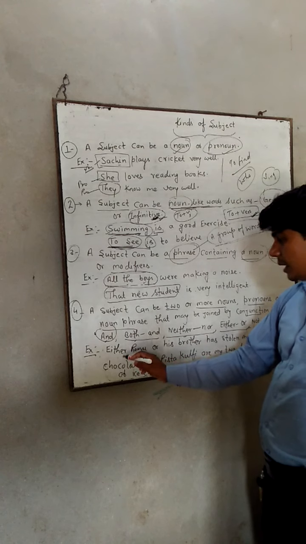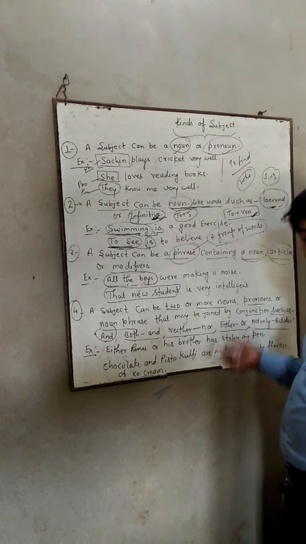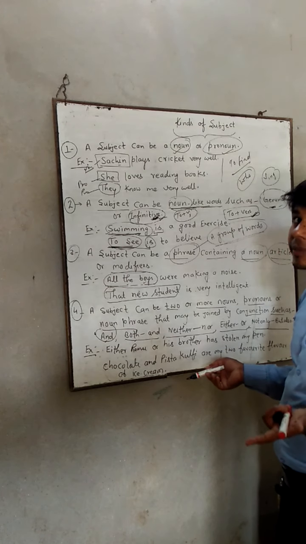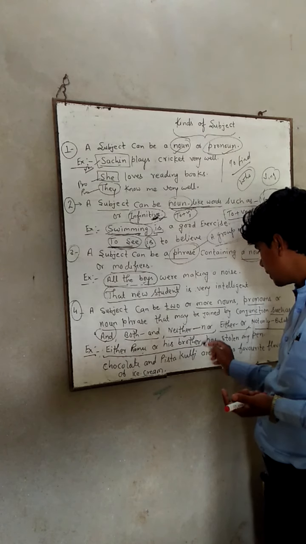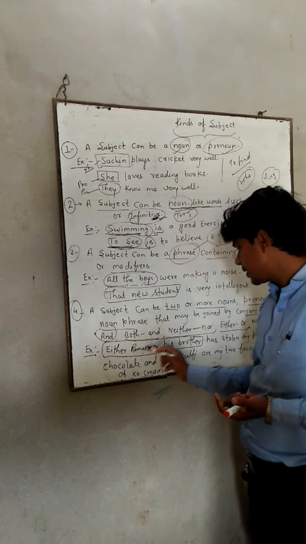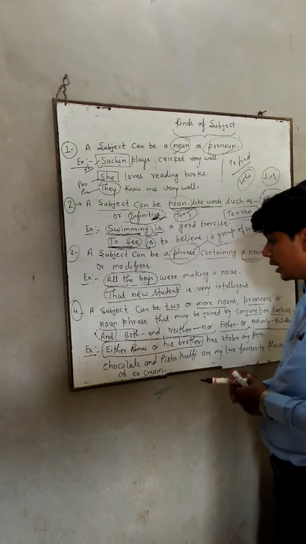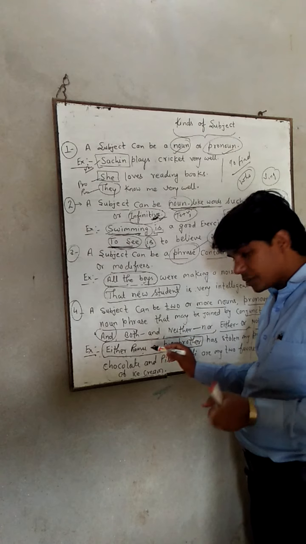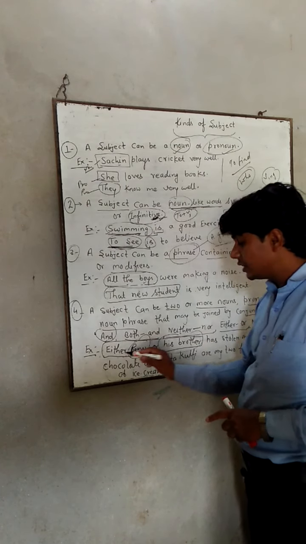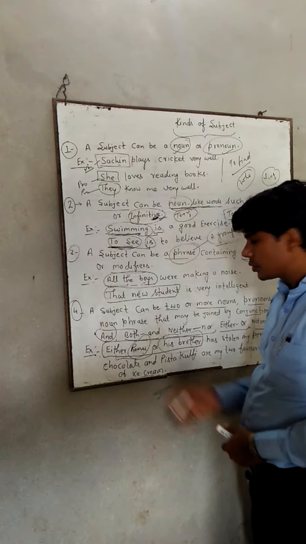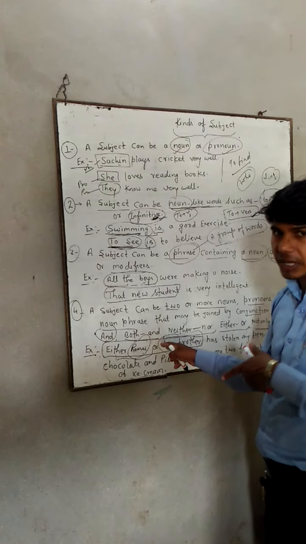Now see an example: Either Ramu or his brother has stolen my pen. Who has stolen my pen? Either Ramu or his brother. All these words are used in the place of subject. In that sentence we have joined Ramu and his brother with the conjunction either or, so this is functioning as a subject, and this is a compound subject.